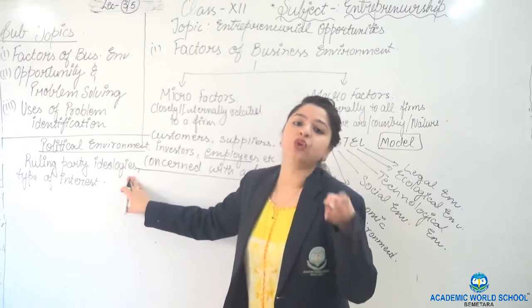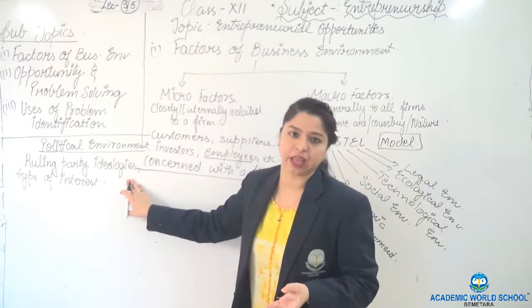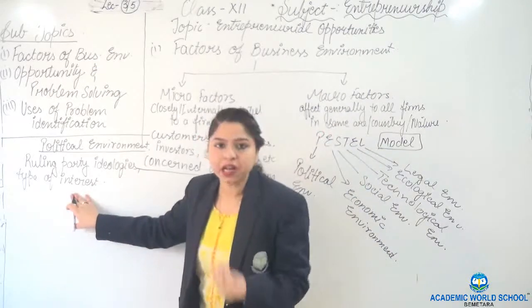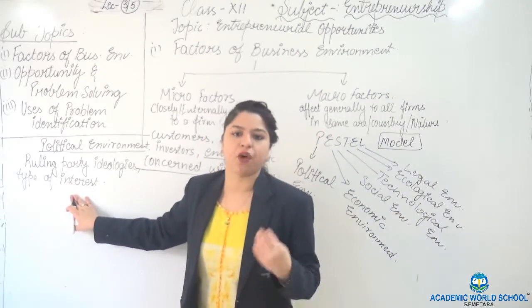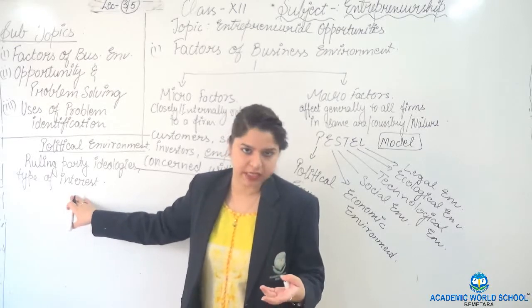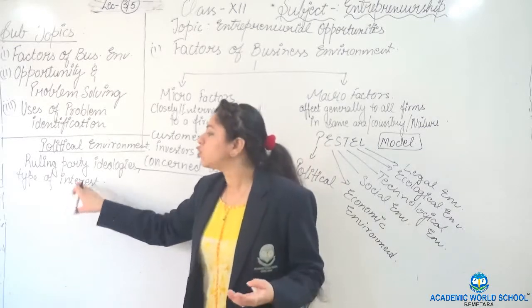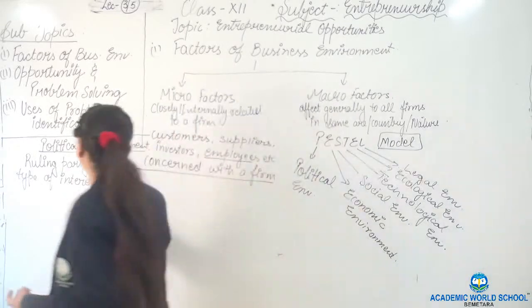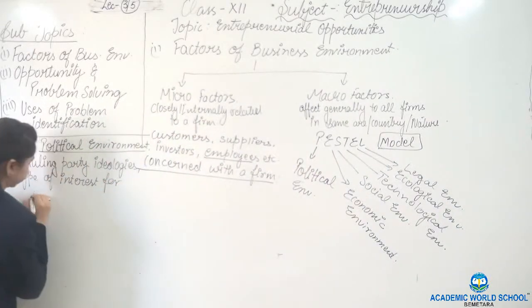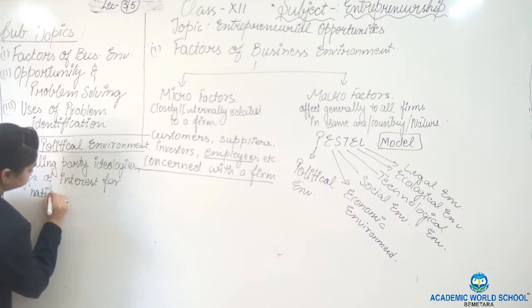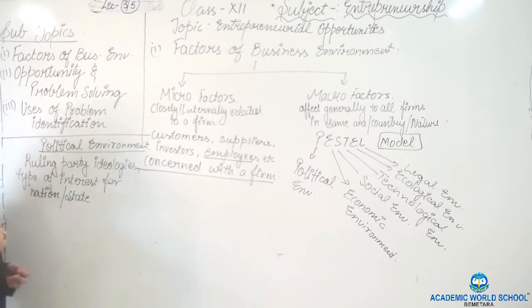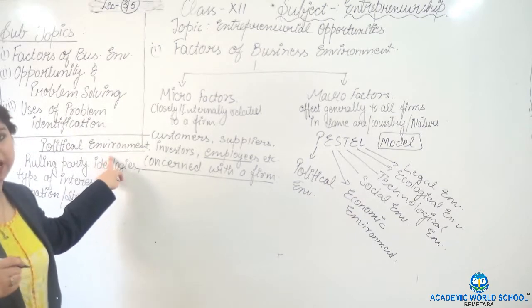The ruling party wants to bring changes in a particular area, so what type of changes it wants to bring and what type of interest it possesses for the people, for the area, for the city, for the state, or for the country. So the ruling party's ideologies and type of interest for its nation or state are covered under the political environment.